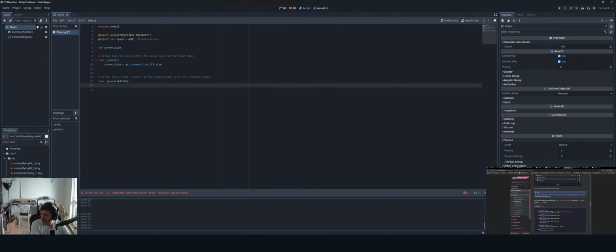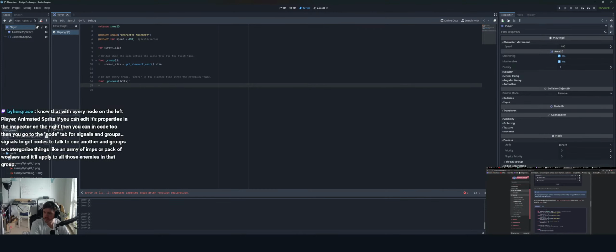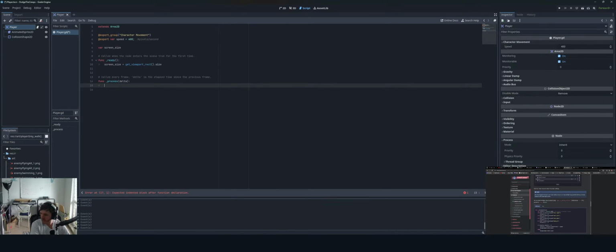MP, I haven't seen anything along those lines for Godot with mouse inputs, but for keyboards, you can make modifier keys. Yeah, control, shift, everything like that. So know that with every node on the left, player, animated sprite, if you can edit its properties in the inspector on the right, then you can add them in code too. Then you can go to the node tab for signals and groups: signals to get nodes to talk to one another, groups to categorize things like an army of imps or a pack of wolves, and it'll apply to all those enemies in that group. Okay, good to know. I appreciate you both helping me out. It's good to have educated people in the chat helping me out here, so much appreciated.